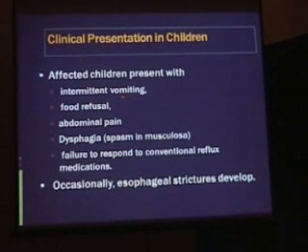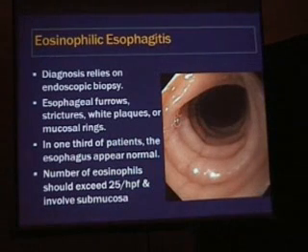Clinical presentation in childhood: intermittent vomiting, food refusal, abdominal pain, dysphagia because of the spasm in the musculosa, failure to respond to conventional reflux medication, and occasionally esophageal fracture. Of course, this picture can